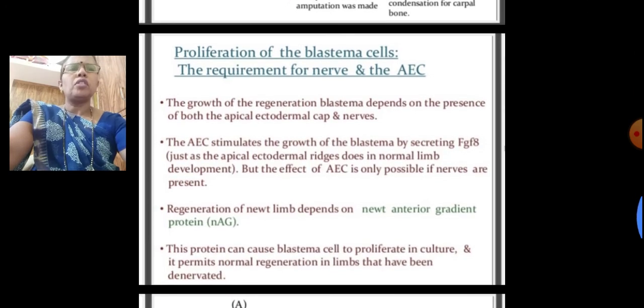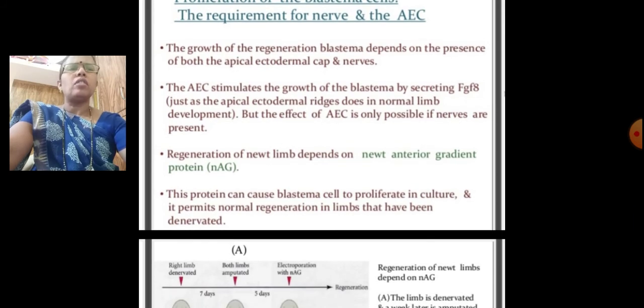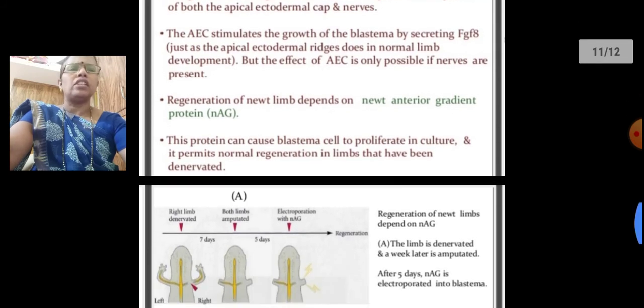Then, proliferation of the blastema cells, the requirement for the nerve and the AEC. The growth of the regeneration blastema depends on the presence of both the apical ectodermal cap and nerves. The AEC stimulates the growth of the blastema by secreting FGF, just as the apical ectodermal ridge does in normal limb development, but the effect of the AEC is only possible if the nerves are present.